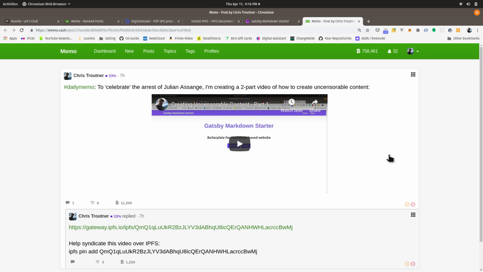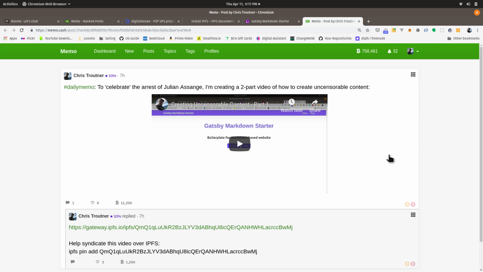The main difference between Memo.cash and Twitter is that Memo.cash runs on top of the Bitcoin Cash blockchain, and so all these posts are OP_RETURN commands in a Bitcoin Cash transaction.